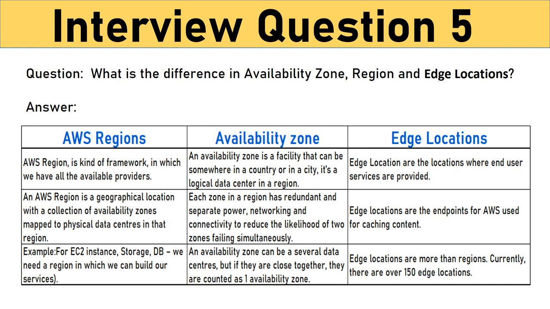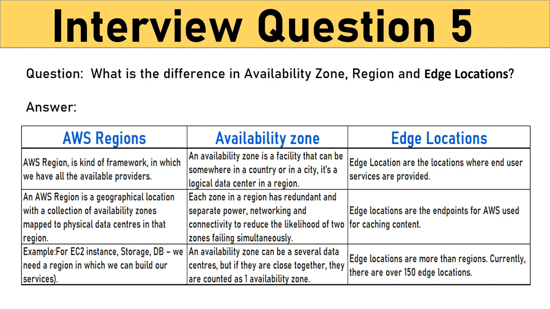Availability zone. An availability zone is a facility that can be somewhere in a country or in a city. It's a logical data center in a region available for use by AWS customers. Each zone in a region has redundant and separate power, networking and connectivity to reduce the likelihood of two zones failing simultaneously. An availability zone can be several data centers, but if they are close together, they are counted as one availability zone.